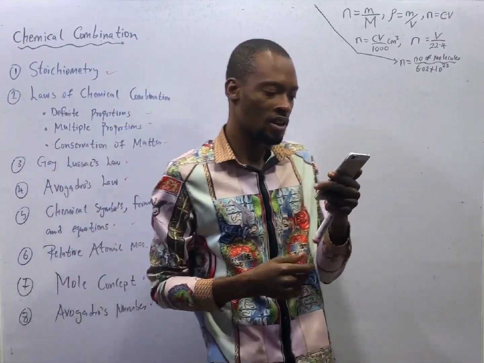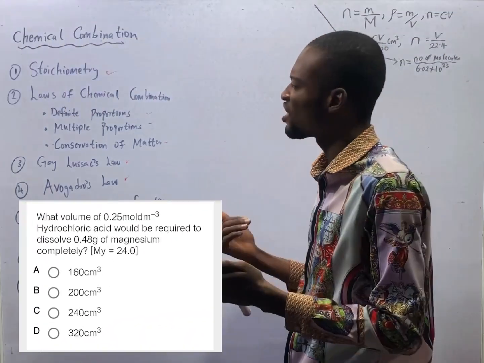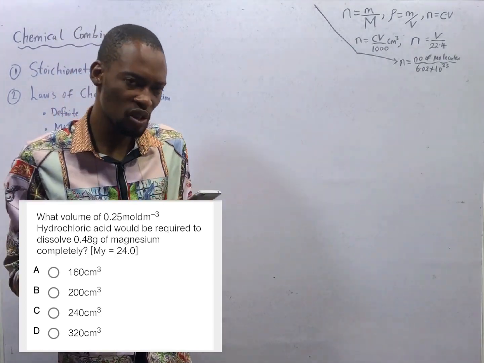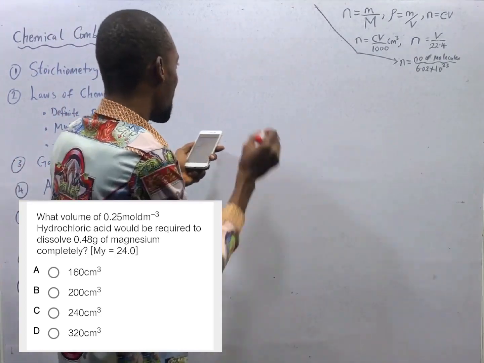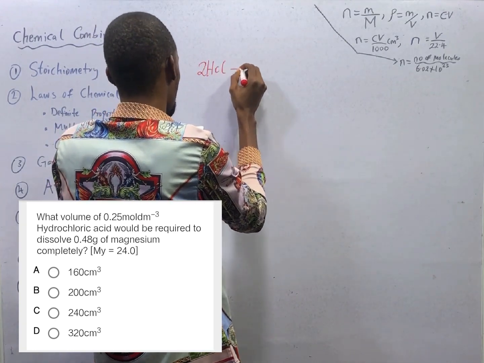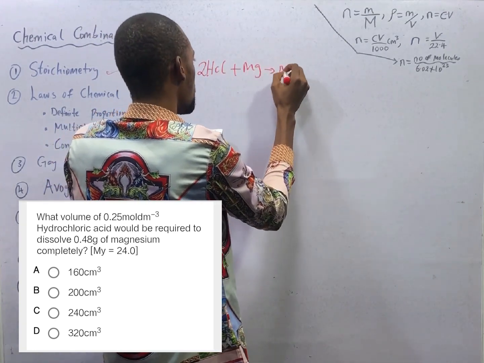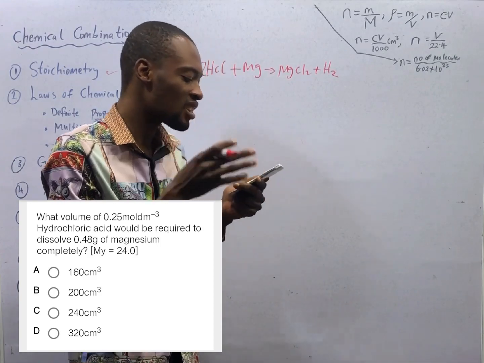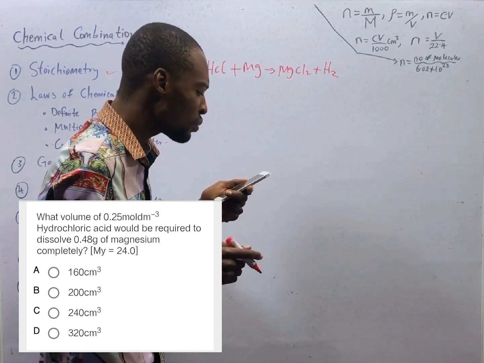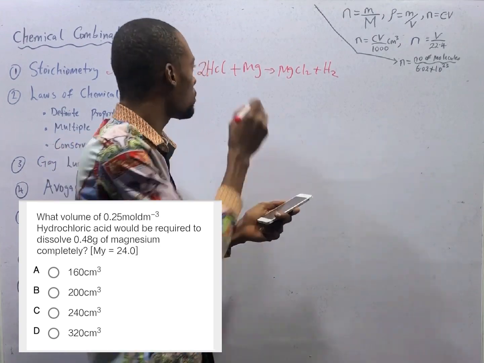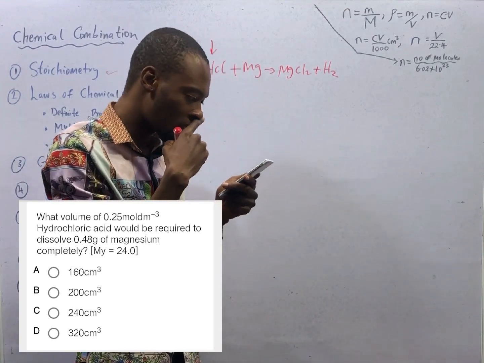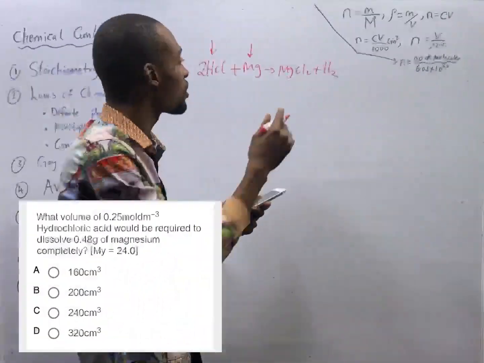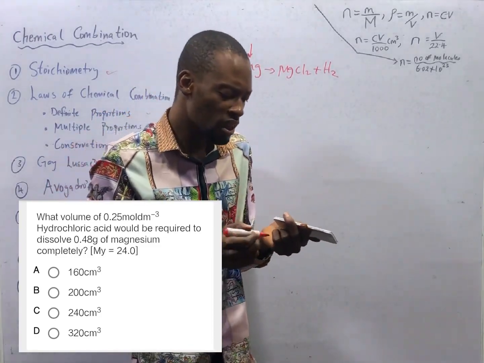What volume of 0.25 mole per dm cube hydrochloric acid would be required to dissolve 0.48 grams of magnesium completely? We need hydrochloric acid, 2HCl aqueous, to react with magnesium to form MgCl2 plus H2. This is the balanced equation. We are told that what volume of 0.25 mole per dm cube of hydrochloric acid will be required to dissolve this magnesium completely.